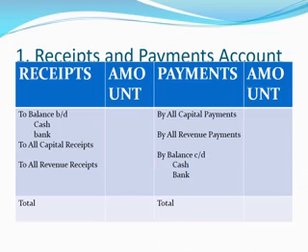The receipt side starts with the opening balance of cash and bank, and then all capital receipts and all revenue receipts. Here it is my duty to explain what you mean by capital receipt and revenue receipt. Of course, the receipts and payment account does not distinguish whether it is a capital receipt or a revenue receipt.